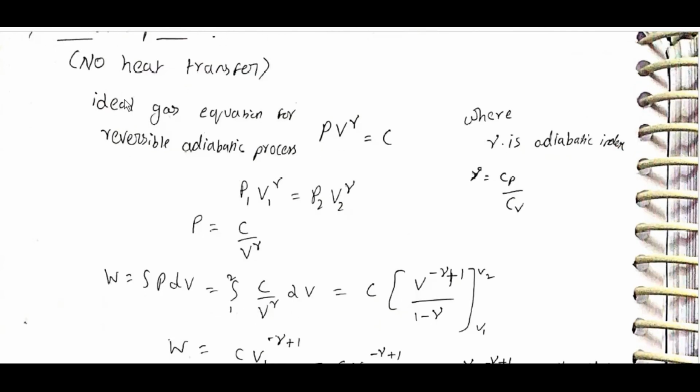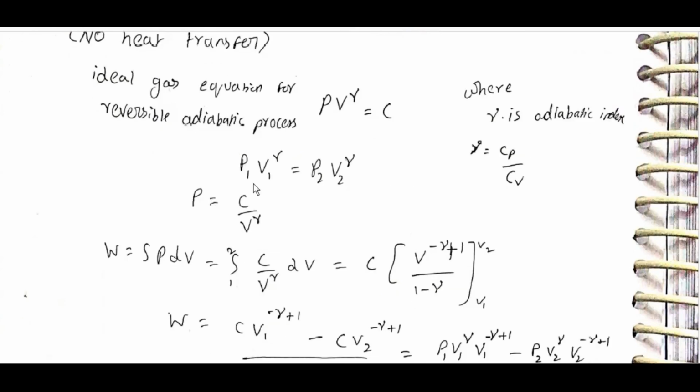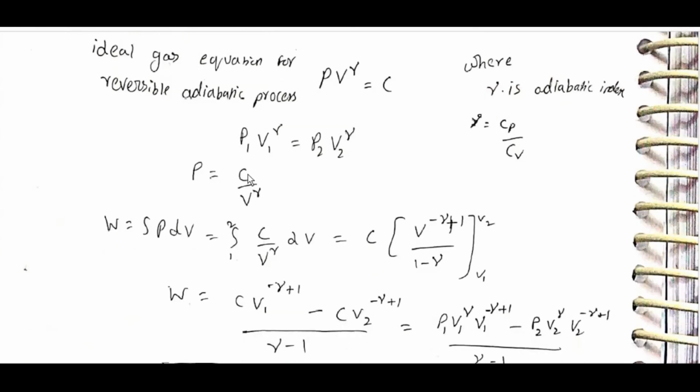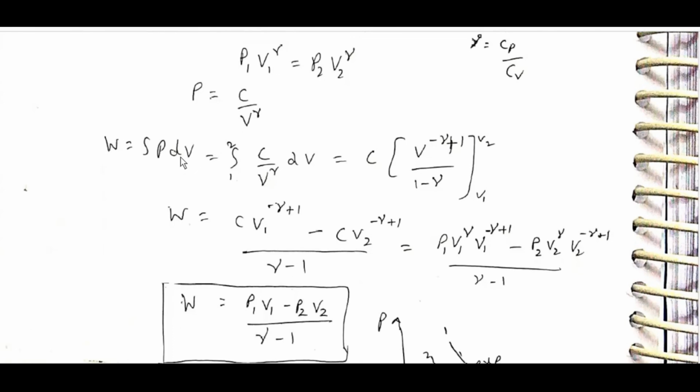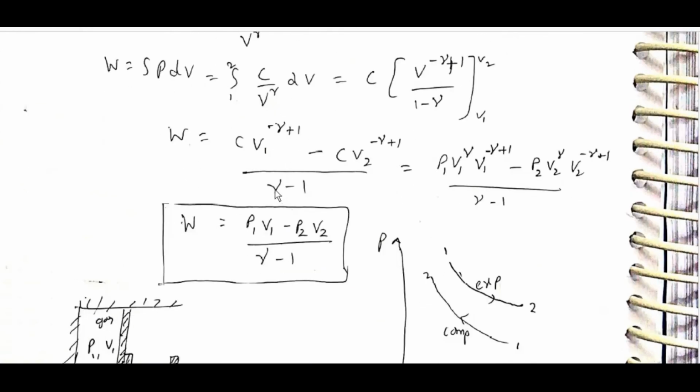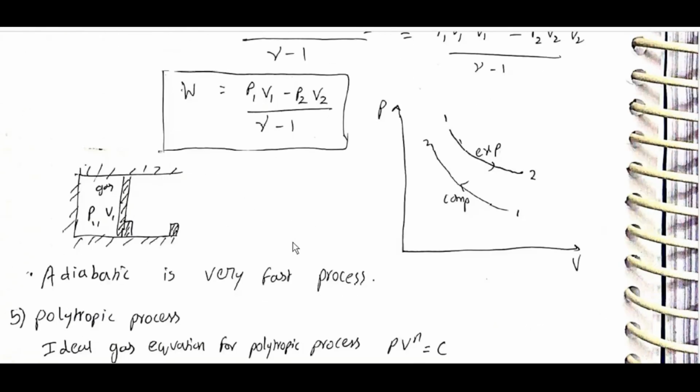Adiabatic process, no heat transfer. Ideal gas equation: PV^gamma = C, where gamma is the adiabatic index. Reversible adiabatic process: P1V1^gamma = P2V2^gamma. Gamma = Cp/Cv. P = C/V^gamma. W = integral of PdV = integral from 1 to 2 of C/V^gamma dV = C times V^(-gamma+1)/(1-gamma) from V1 to V2. Finally W = (P1V1 - P2V2)/(gamma - 1). Adiabatic is a very fast process. This is expansion, this is compression.